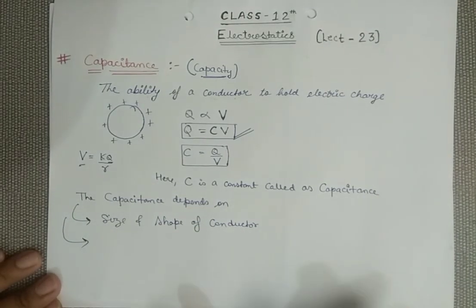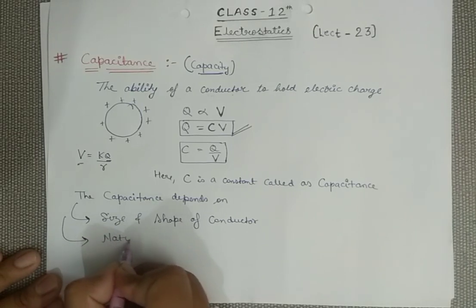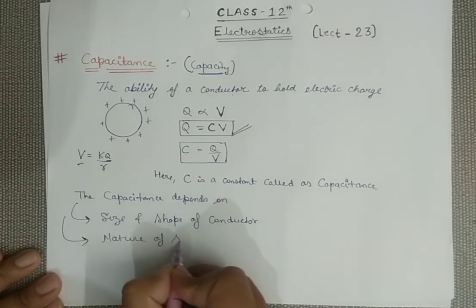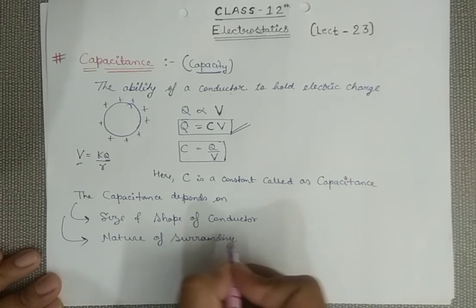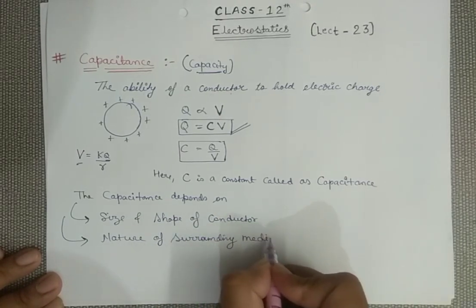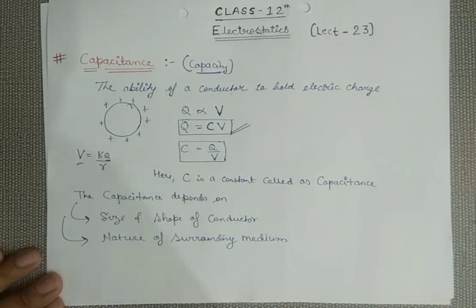The second point is the nature of the surrounding medium, meaning what kind of medium is present around this conductor.